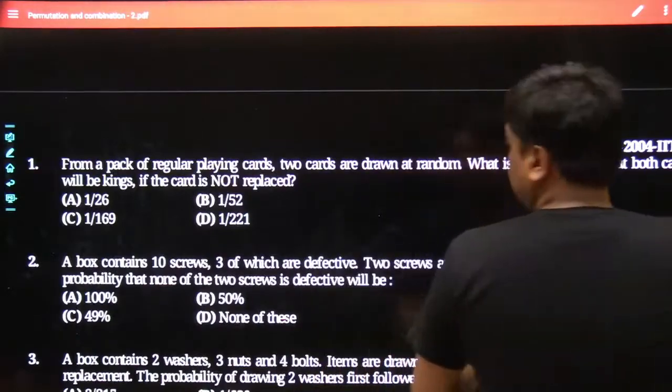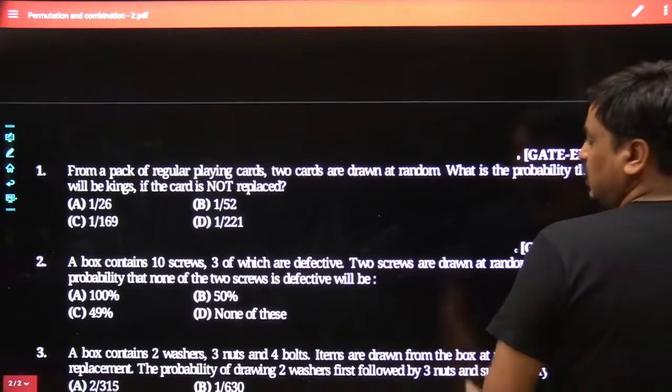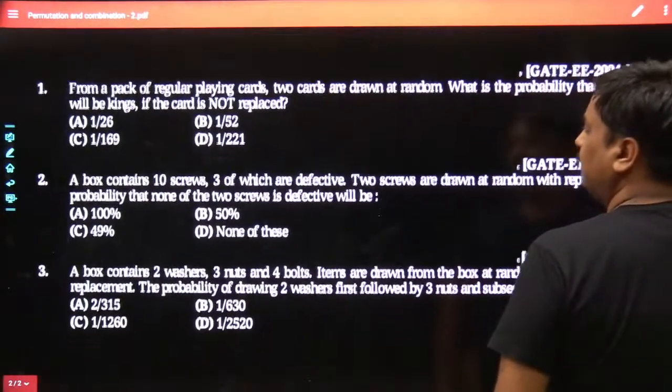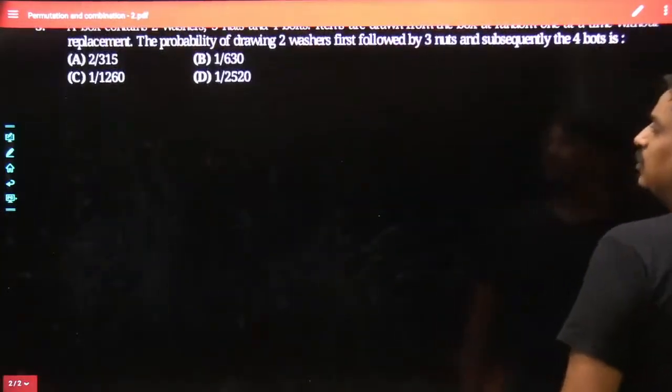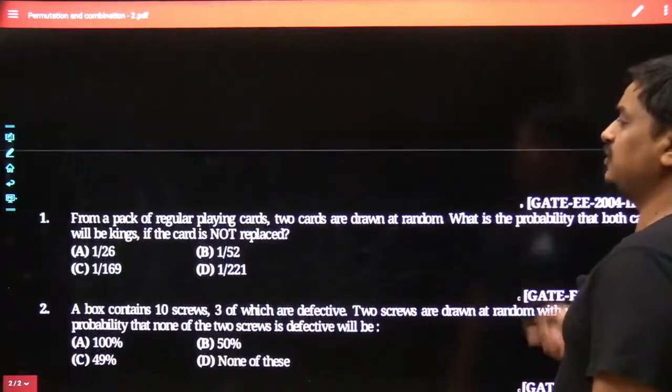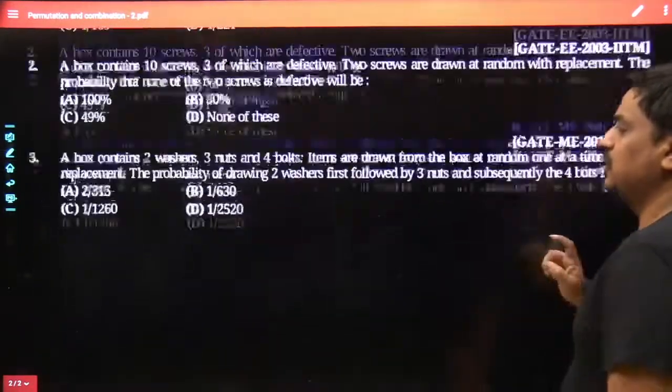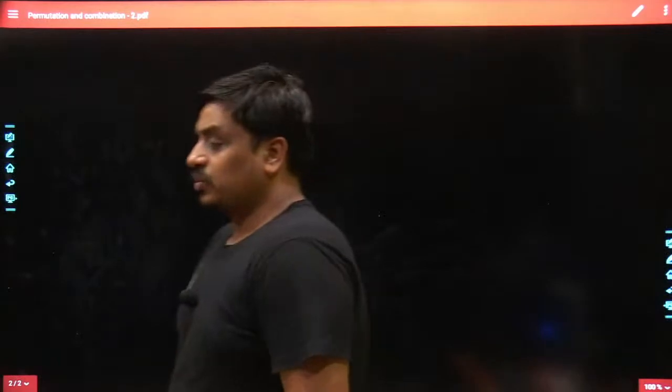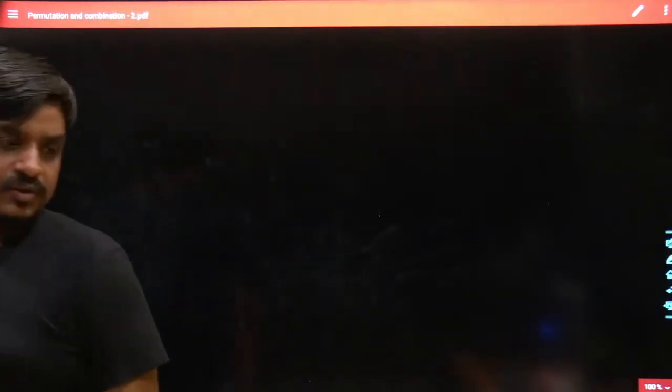That's fine, listen. What I am saying is, if you don't know a certain concept, that's okay. But if you know the concept and you make a mistake because of your calculation, that's the worst thing you can do in your GATE examination. So calculation mistakes should be avoided at any cost.